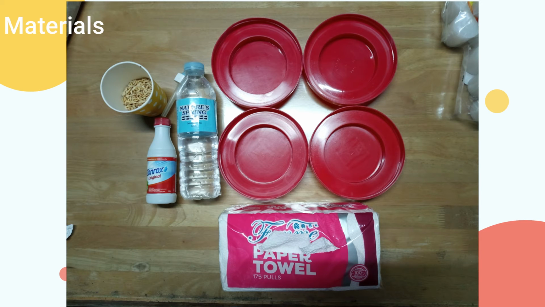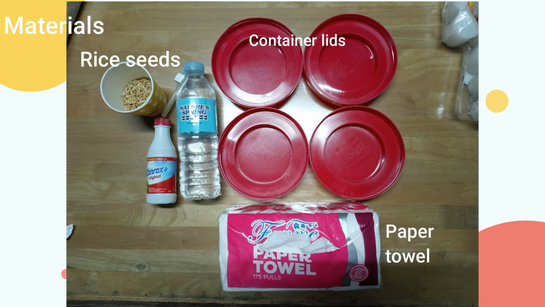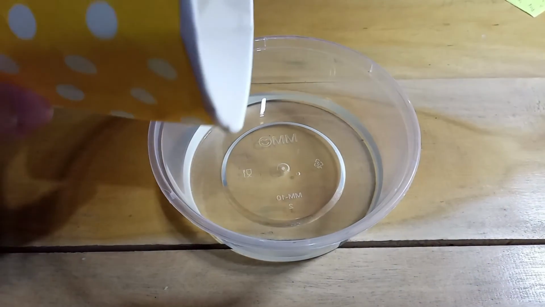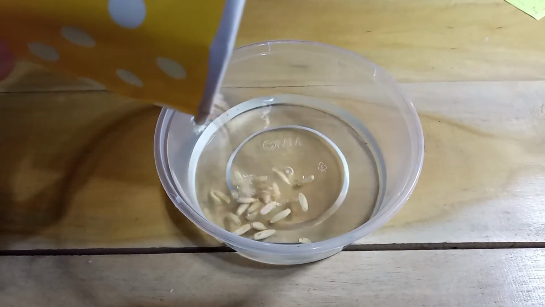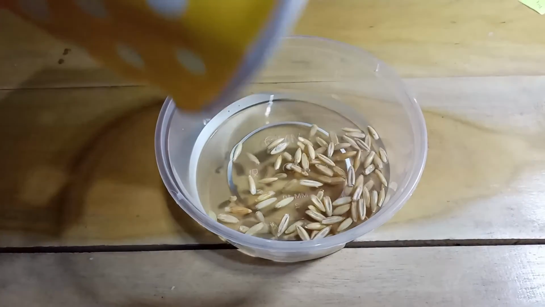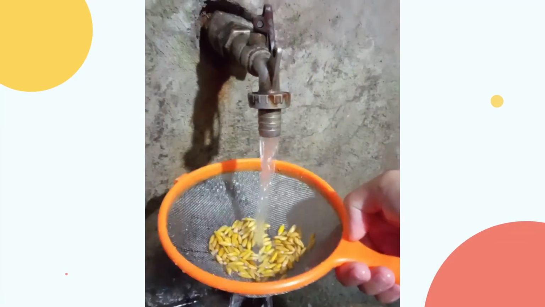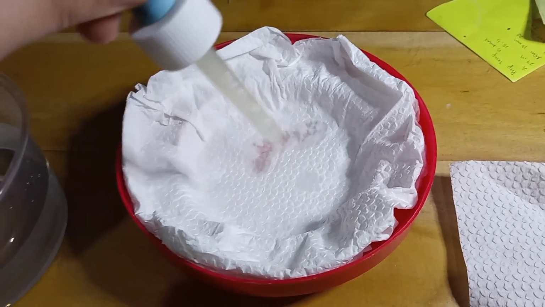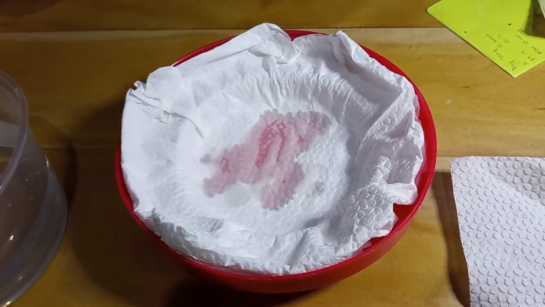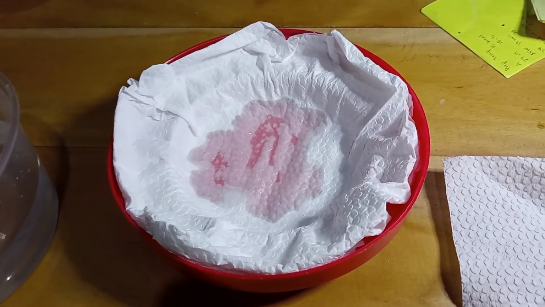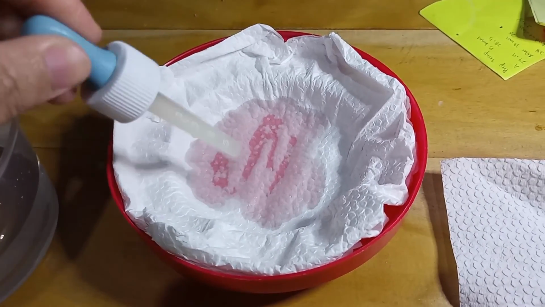The materials that are used are rice seeds, container lids, paper towel, distilled water, and 6% hypochlorite solution. First, the rice seeds were initially disinfected using 6% hypochlorite solution for 10 minutes. The seeds are washed thoroughly with running water. Then, the paper towel was put in a container lid and moistened with 10 milliliters water.